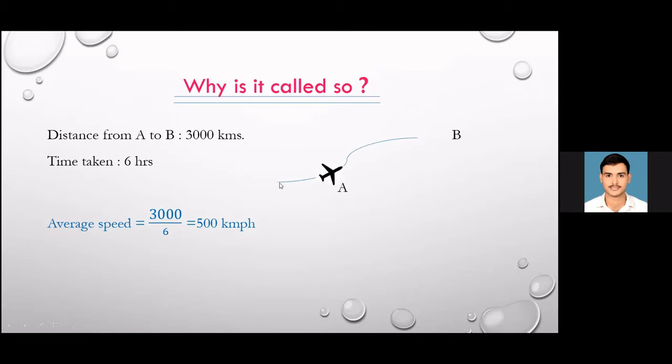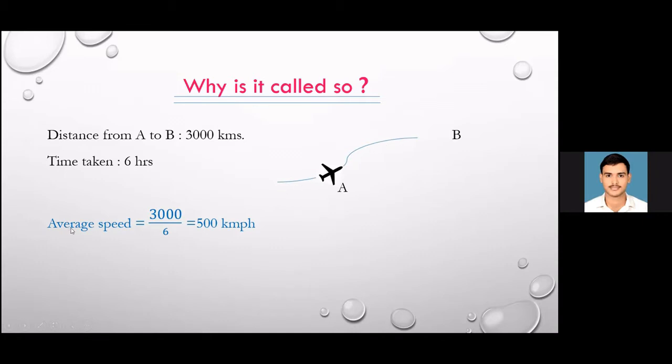Let us consider an aeroplane moving from point A to a point B. I am taking the initial position at A and the final position at B. The time at A is t equals 0, here t equals 6 hours, and the distance I am considering is 3000 kilometers. So what will be the average speed?